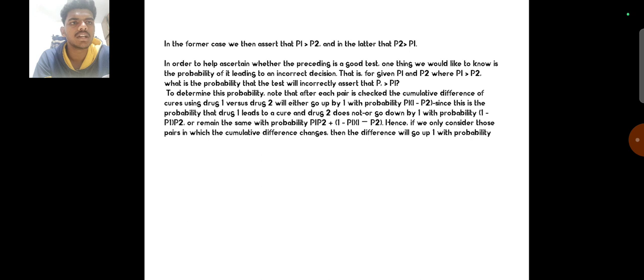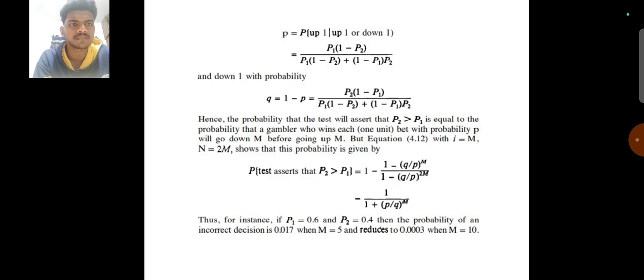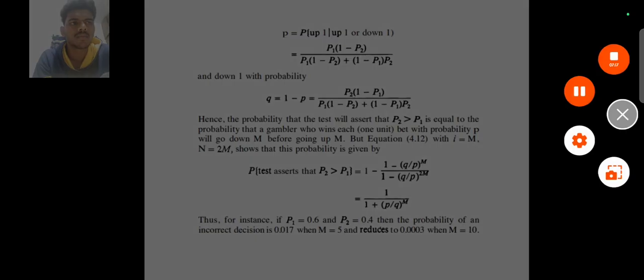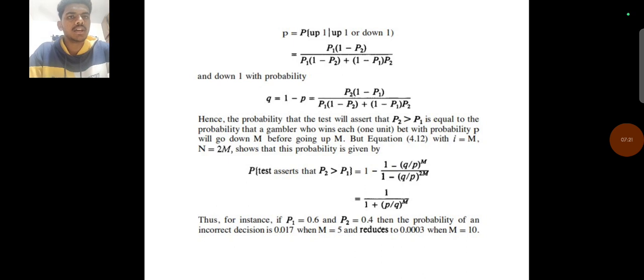Hence, if we only consider those pairs in which the cumulative difference changes, then the difference will go up 1 with probability p = p1(1 - p2) / [p1(1 - p2) + (1 - p1)p2], and down 1 with probability q = 1 - p = p2(1 - p1) / [p1(1 - p2) + (1 - p1)p2].